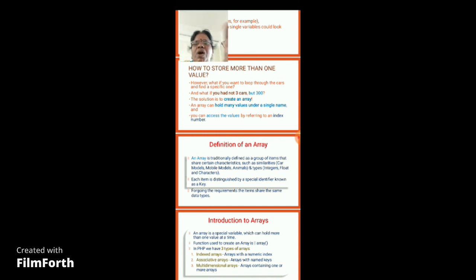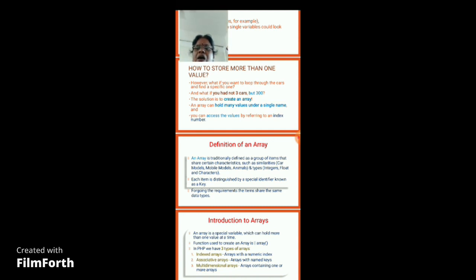Likewise, an array is a special group. I can categorize the elements in the array by their similarities and types. Similarities means car models, mobile models, animals and so on, and types indicates integer, float and character, that is, what type of data they will be holding. This is how we can create an array and make them a group. Each item is distinguished by a special identifier known as the key. In the second slide I showed the index values. Likewise, each value in the array can be identified by its key, which is the index value.